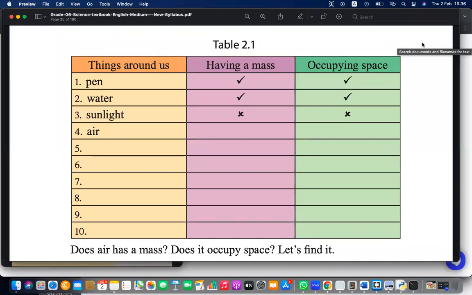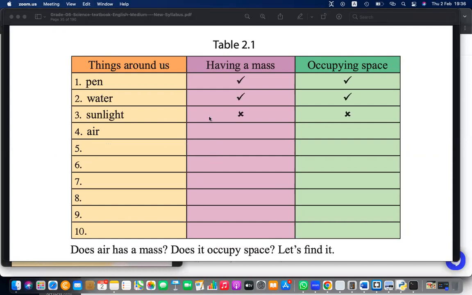Continuing from the previous section. So please tell me, right? I'm going to write down these things. You have to tell me whether it's having mass or not. So the number one is sound. Okay, air. What about air? Having a mass. Having mass. Okay.